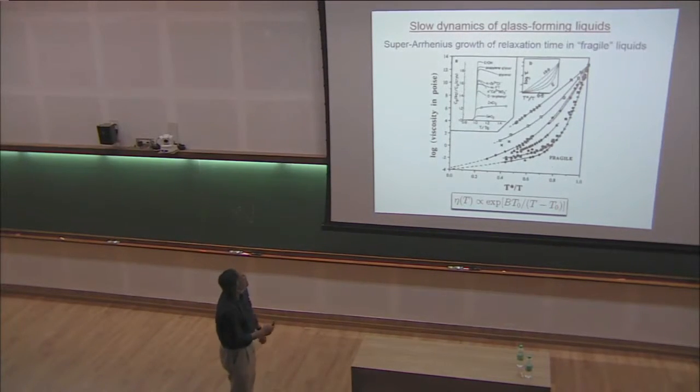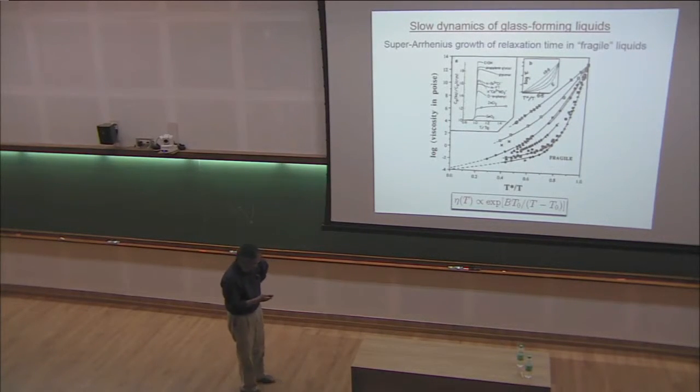So this is growth of relaxation times or viscosities, more or less the same thing. As you can see here, if you plot the log of the viscosity as a function of 1 over the temperature, then we'll be looking at liquids which behave like this, very nonlinear. So it is not Arrhenius, it's super-Arrhenius.